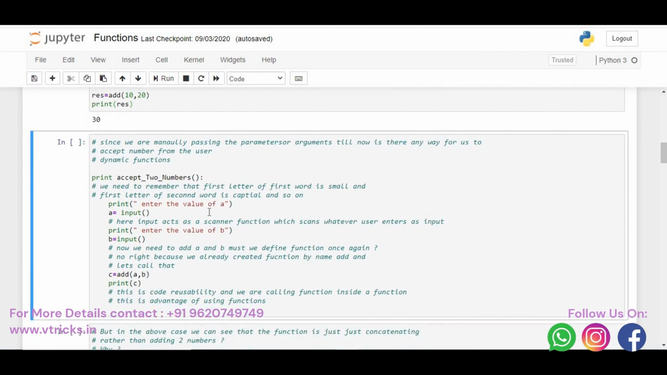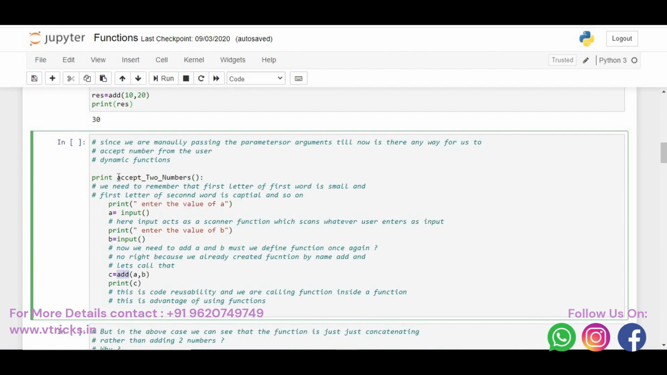Okay, so enter the value of a is equal to input. Enter the value of b is equal to input. Then I say c is equal to add of a comma b. And one more thing, no need to return, no need to do c is equal to a plus b once again, because we already defined the add function. We are calling the same add function here. We have already defined the add function, setting the parameters a and b. I am calling the same add function here also, but I am accepting two numbers, a and b.